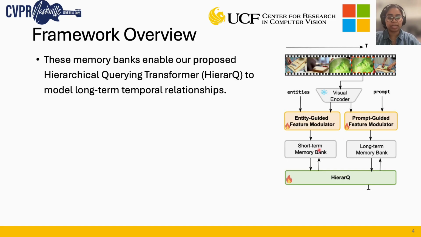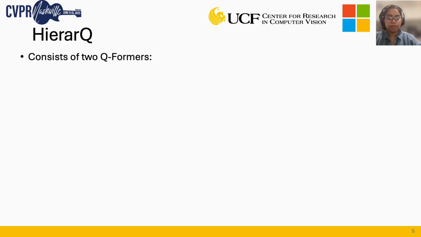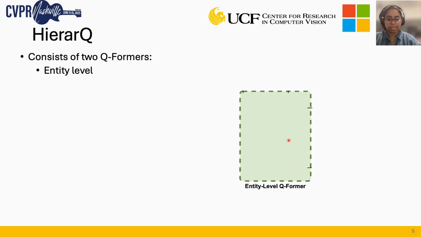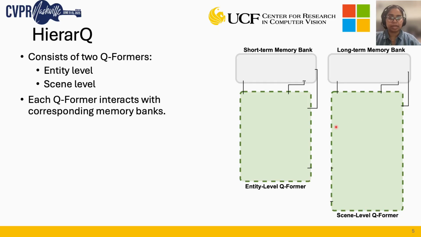Now, these memory banks enable our proposed HierarQ to model long-term relationships that capture both entity-level and scene-level details. Lastly, the output from HierarQ is sent to an LLM to generate the response to the given query. Now, HierarQ itself consists of two different Q-formers. One is entity-level, the other is scene-level. And both of these Q-formers interact with their own dedicated memory banks, as we have seen before.